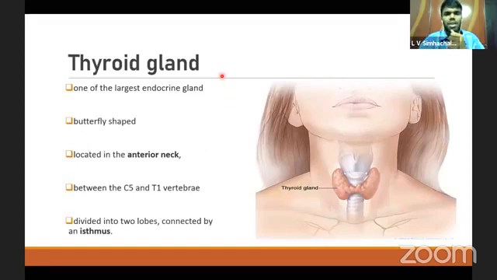And the thyroid gland is one of the largest endocrine glands, which is a butterfly-shaped gland located in the anterior part of the neck, just in front of the larynx, which is called the voice box of the body.